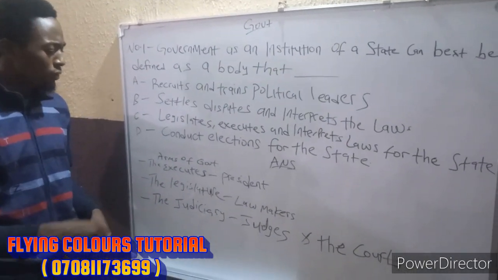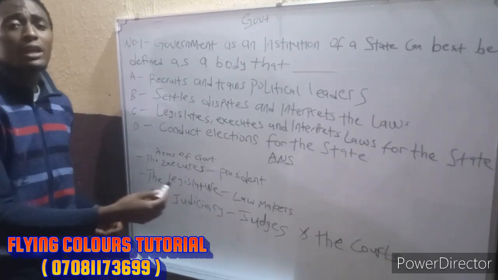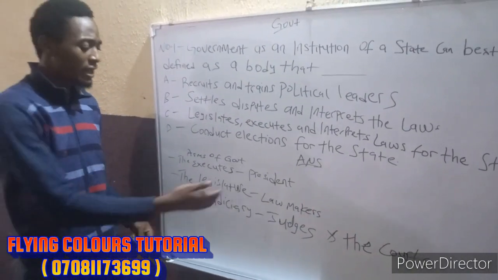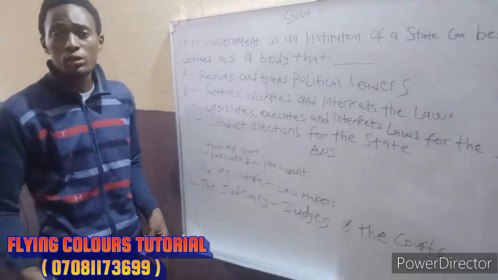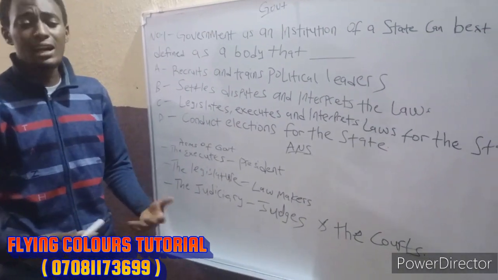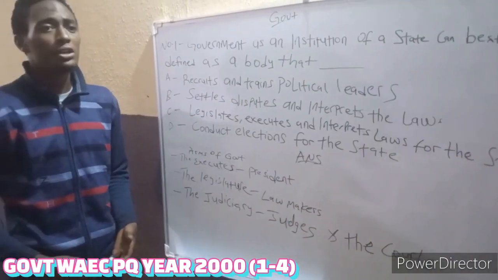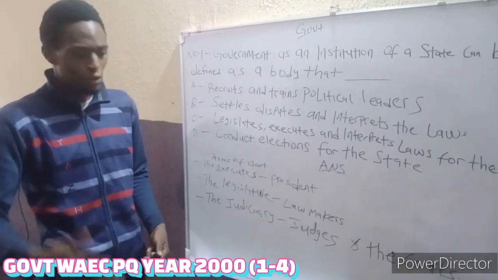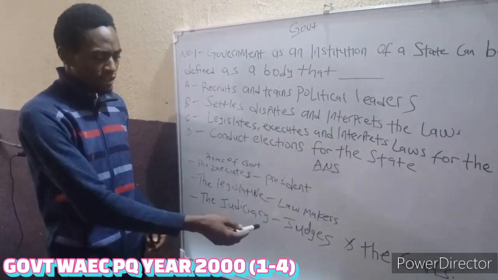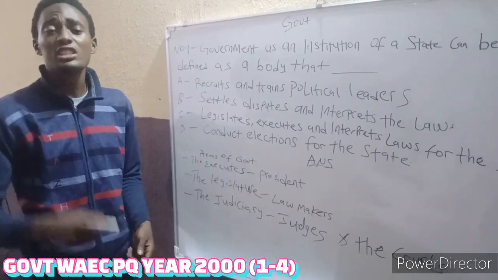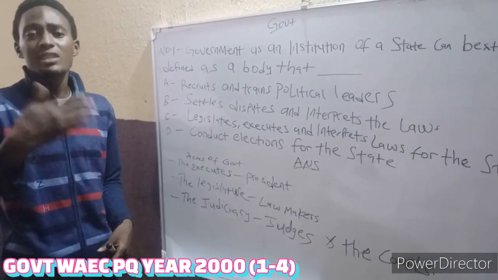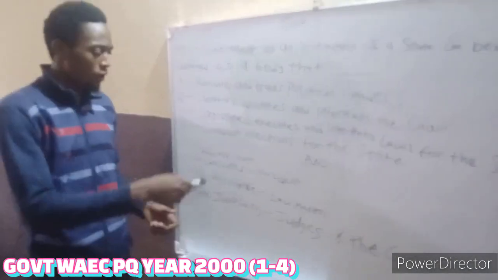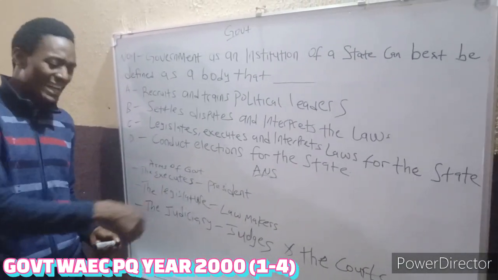And also, we have the legislature. Under the legislature, they make the laws. That is why we have the lawmakers. They make the laws that you see, like the constitution and every other kind of act, the criminal code, the evidence act. There are so many of them. That is the lawmakers. They make the law, the legislature. And we have the judiciary. The judiciary are the judges and the court. It is in the court that justice is dispensed, and they are the interpreters of the law. Every law that is made by the lawmakers, the legislature, the judiciary interprets it.